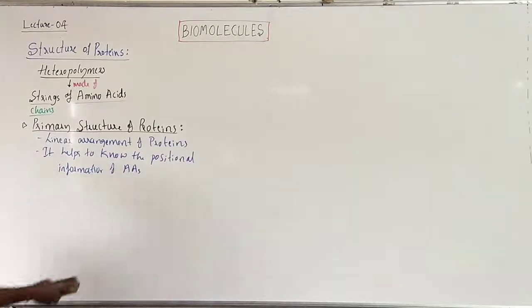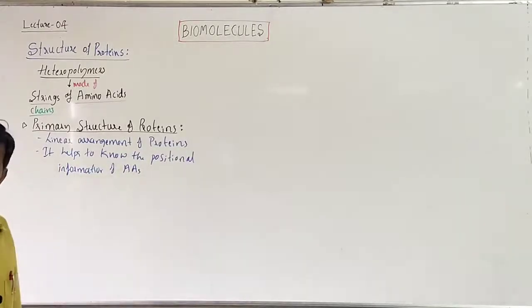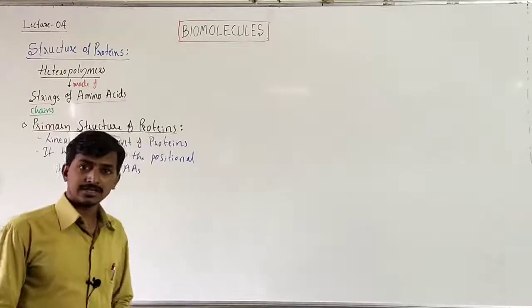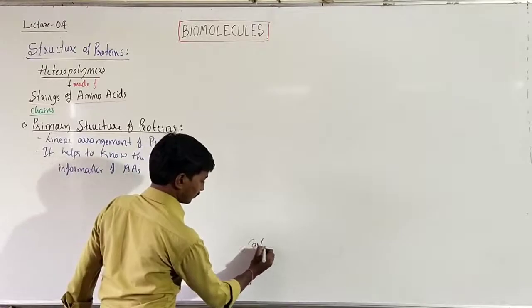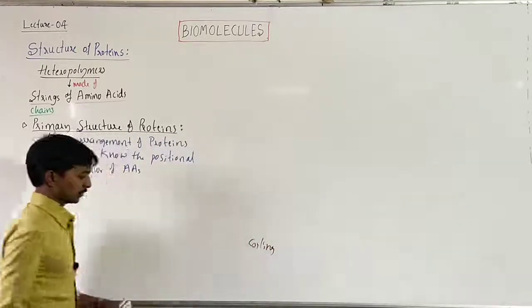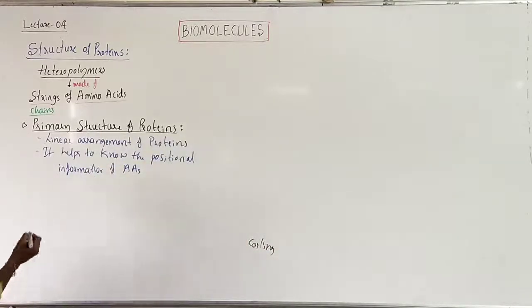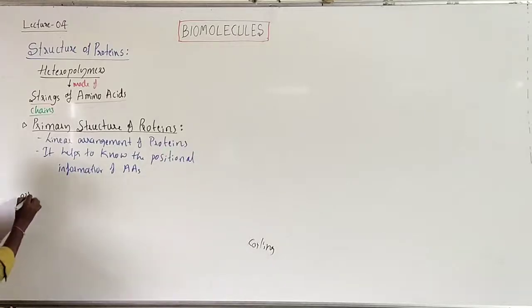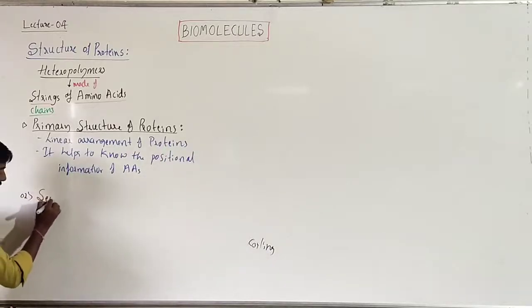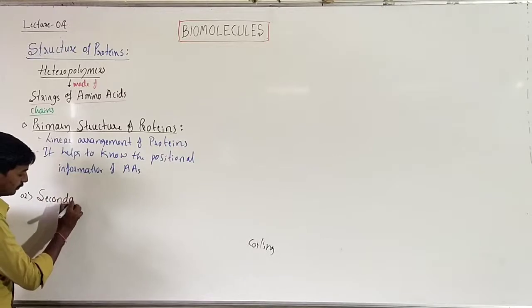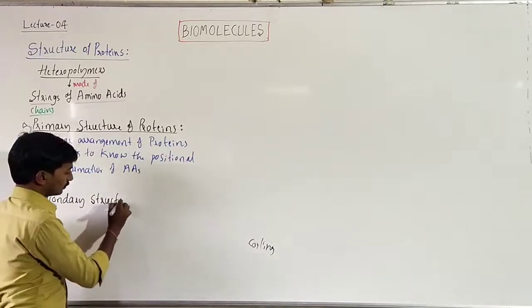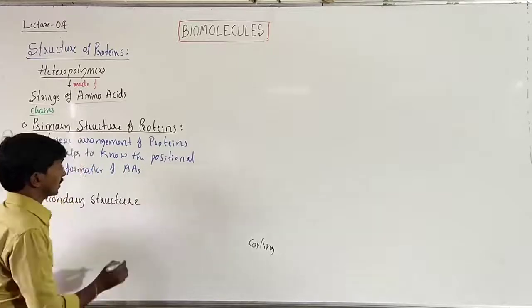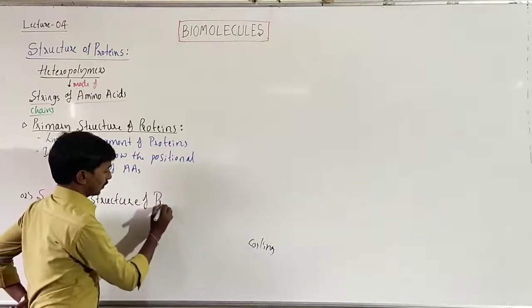Here, from the primary structure to form the secondary structure, there is a process called coiling. Better we'll write it first. So second one, secondary structure. Secondary structure of proteins.